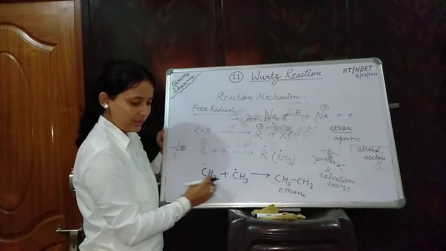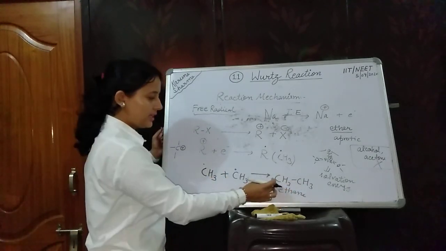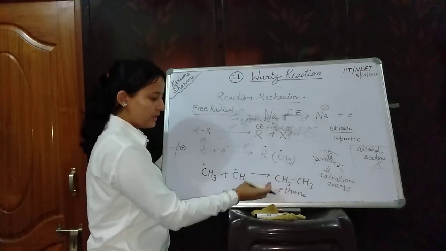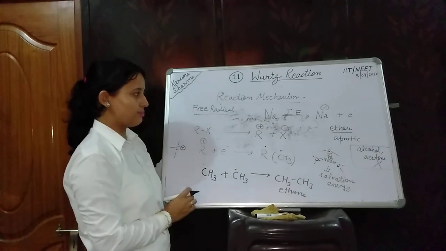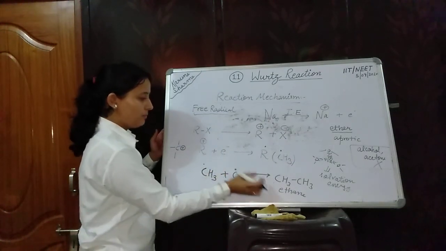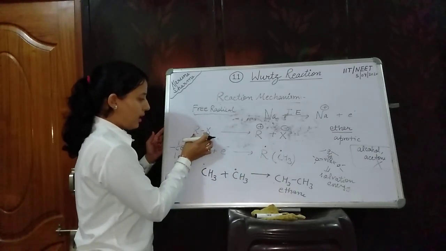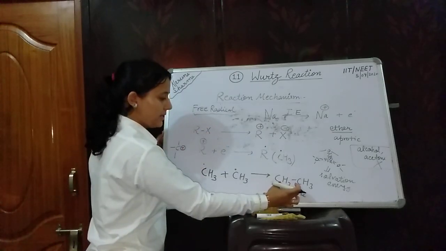A free radical combines with another free radical to generate our desired molecule, that is ethane. You can see here there are 2 carbon atoms. That means an even number of carbon atoms are formed during this reaction. You can easily see from the reactant and product molecule that I have taken RX and 2 carbon atoms are formed here.